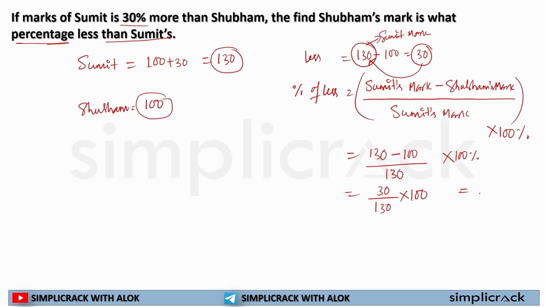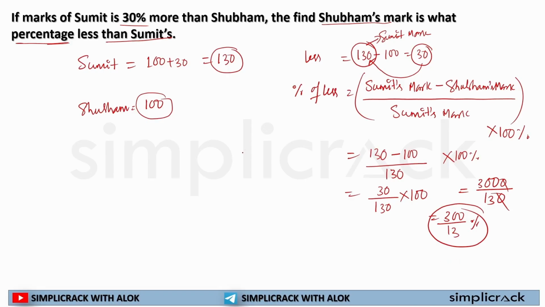This will be 3000 divided by 130. If I solve it, I will get 300 by 13% less than Sumit's mark.